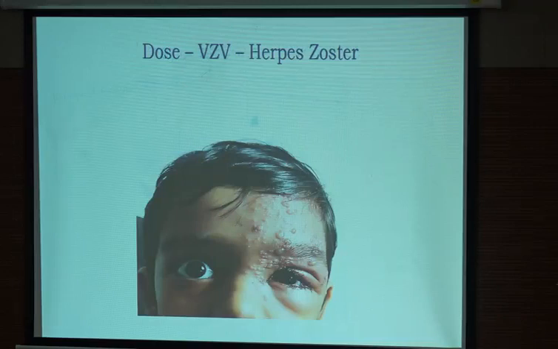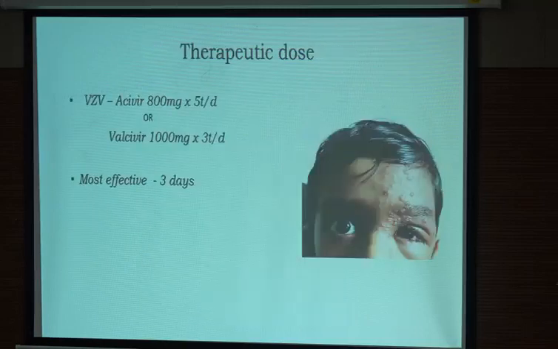Let's start with this simple condition. You must have seen these patients. Herpes zoster. Now, in herpes zoster, the virus is actively replicating. We need a dose to kill the virus. I have just shown you that the dose which is required for VZV is double that of simplex.